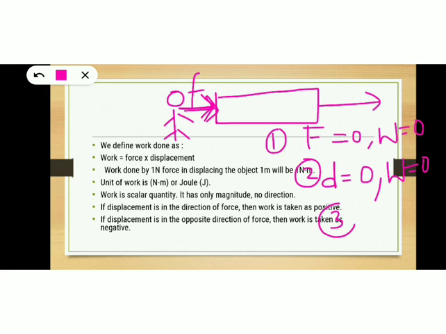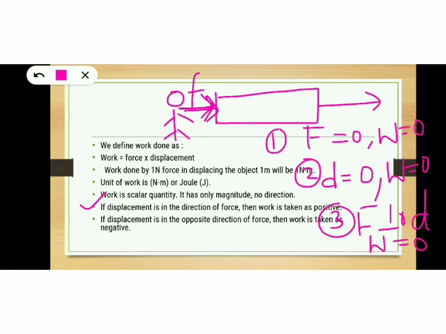Now, third case, when force is perpendicular to displacement. When force is perpendicular to displacement, work done will be 0. Okay, so these are the 3 cases of 0 work done. So just remember the concept of positive work done, negative work done and 0 work done. So we can also consider some more examples for positive and negative work done.